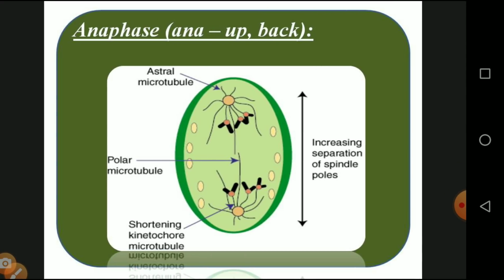In anaphase we will see here the chromatids and centromere moving in 2 opposite directions, increasing the separation of the spindle poles, which is not given in your textbook. Please go through all these things in this diagram.